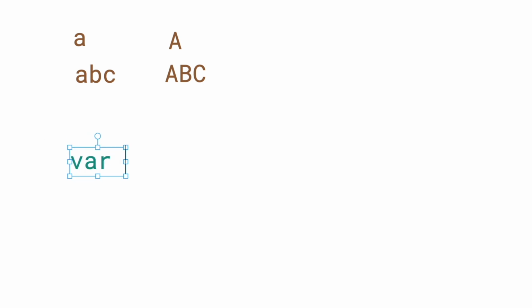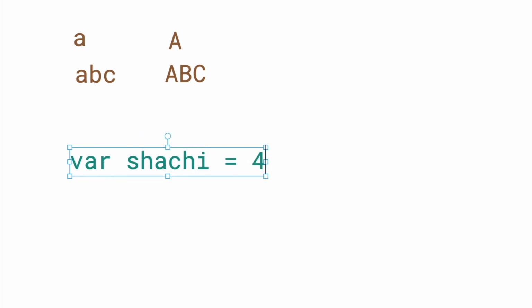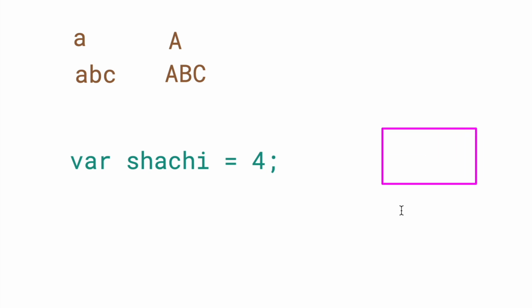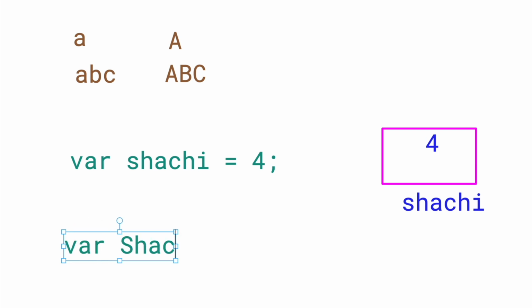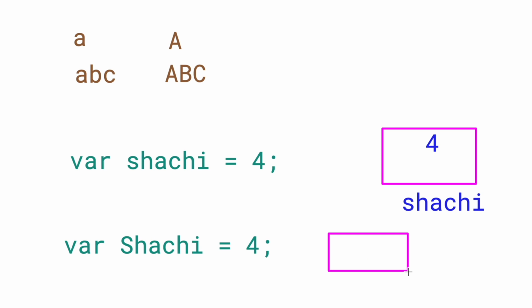And if I write var Sachi is equal to 4, then it makes a container named Sachi and stores 4. And if I write var capital SACHI equal to 4, then this creates another container with the name capital SACHI, and this also contains 4, meaning both containers are different but storing the same value, that is 4.